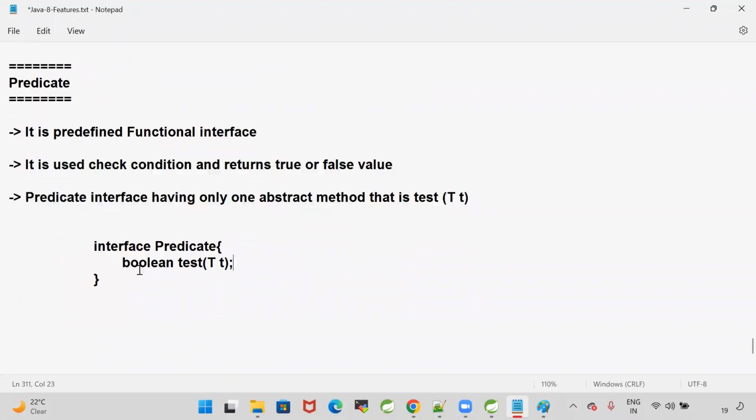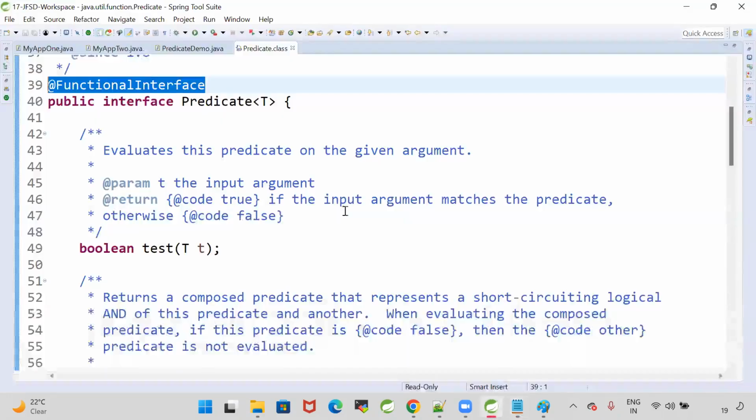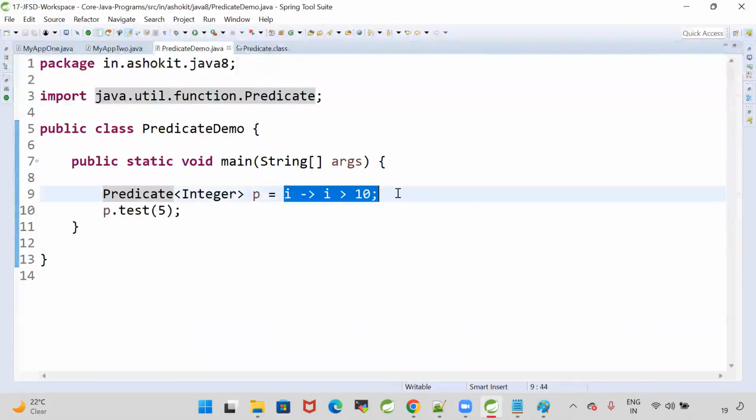Now whenever you have a requirement to take some input, check a condition and return some value, then write a lambda. No need to write a method to do that operation. You can write a lambda. To check whether the given value is greater than 10 or not, for that we are going for predicate.